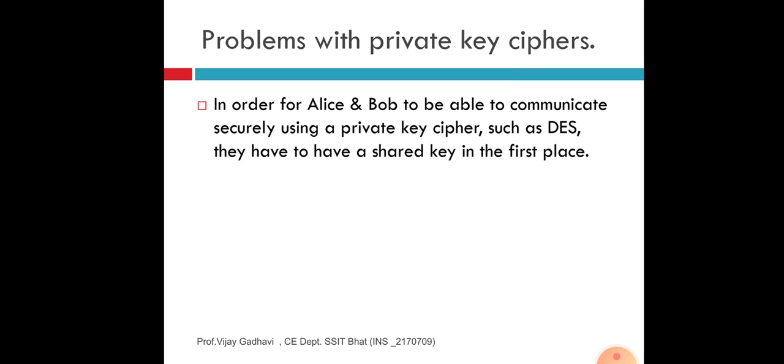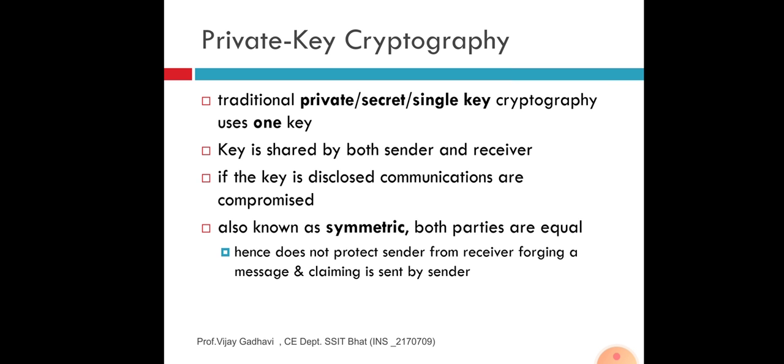In order for Alice and Bob to communicate securely using a private key cipher such as DES, they have to have a shared key in the first place. Traditional private, secret or single key cryptography uses only one key.